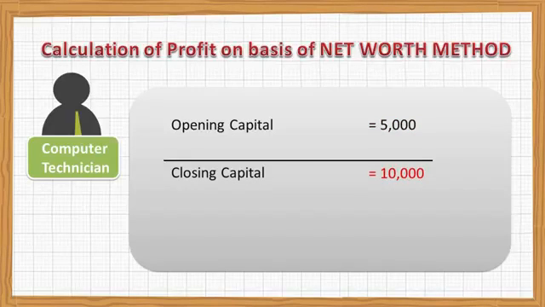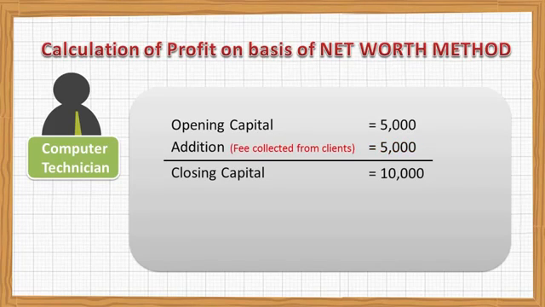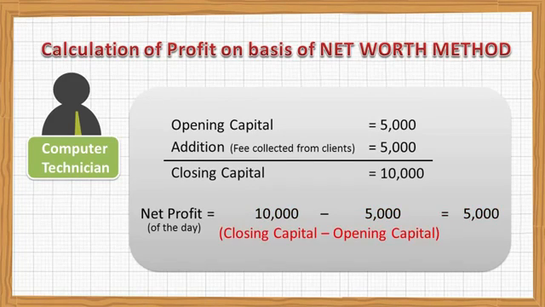What does it mean? When you left your home, you had only rupees 5,000. When you came back home, you have rupees 10,000. It means there is an addition of rupees 5,000 in your pocket. What is that? Naturally, this is the fee collected from the different clients. This was your income. So we can say the net profit of the day will be 10,000 minus 5,000, which means closing capital minus opening capital. So the same formula will be applied under the single entry system to calculate the net profit of the firm.